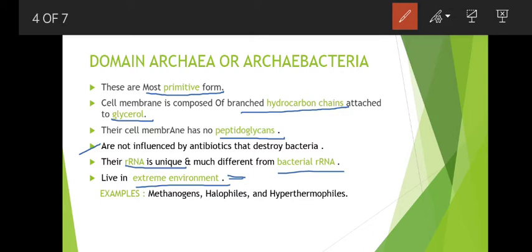Their ability to survive under extreme conditions can be concluded from the second point, that is, the cell membrane is composed of branched hydrocarbon chains attached to glycerol. These branched hydrocarbon chains help them to live in extreme environments. The examples of Archaea or Archaebacteria are methanogens, halophiles, and hyperthermophiles.